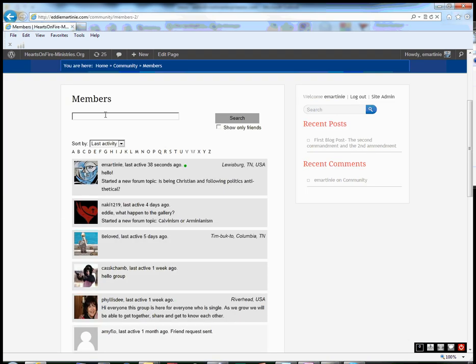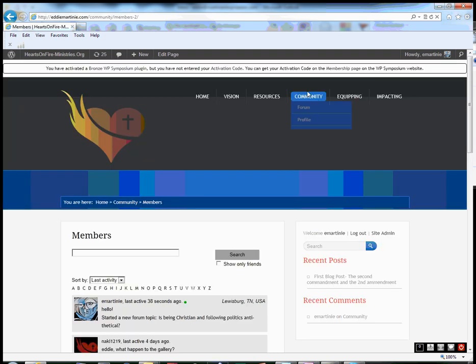I can search for members. So Melissa, search, and you can see it pops up right there. Don't even have to finish typing it in. So, and then let's also look at groups.